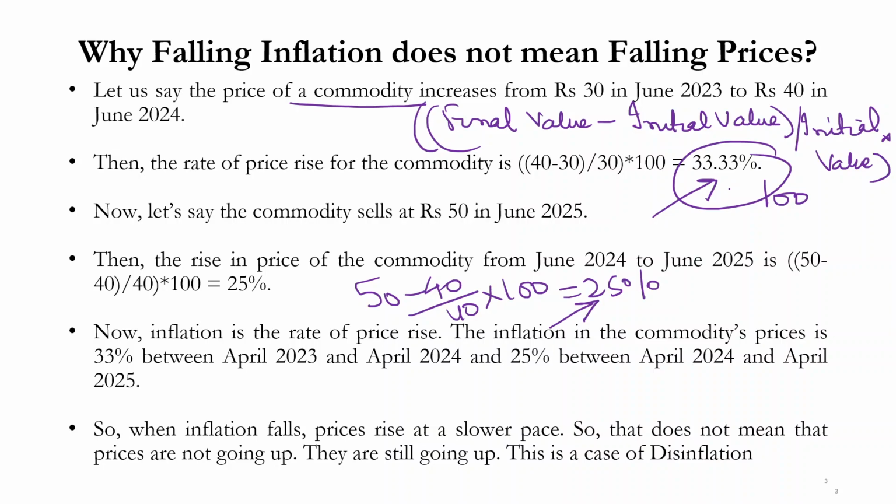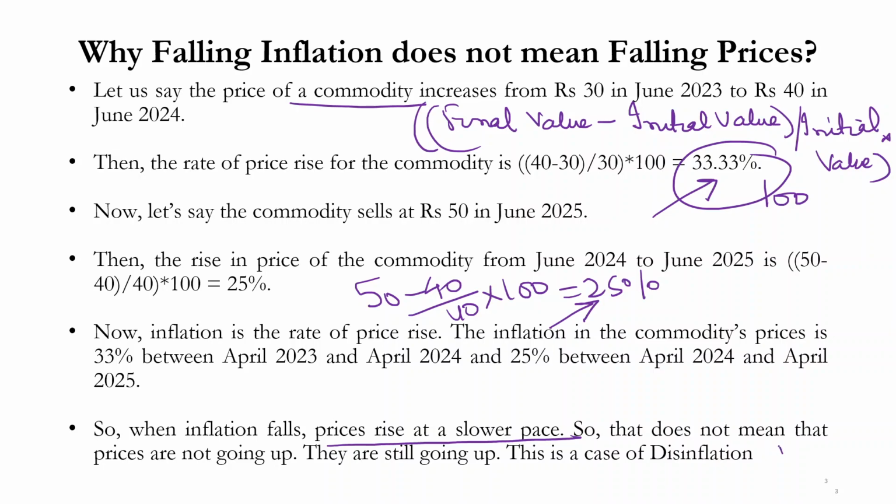So earlier it was 33.33%, now it is 25%. But that does not mean that the prices of the commodity have also fallen. The prices have in fact actually increased. Okay, so what has changed? Earlier the prices were increasing at a rate of 33.33%. Now the prices are increasing at a rate of 25%. So when inflation falls, that basically means prices rise but at a slower pace. It does not mean that the prices are falling. The prices are still going up.